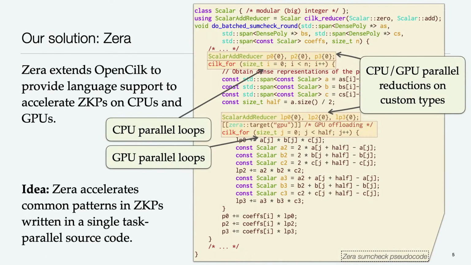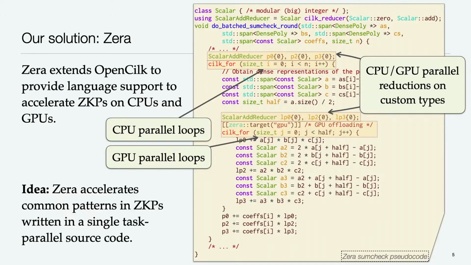So in this work, we asked ourselves the question, well, can we just use task parallelism? We love task parallelism. Can we just use task parallelism, maybe with some extensions, and will that work in this context? And the answer is, yeah, it works great. So we developed this system called Zera, which extends OpenCilk, that's why I'm here, to provide language support for accelerating zero-knowledge proof systems on CPUs and on GPUs.